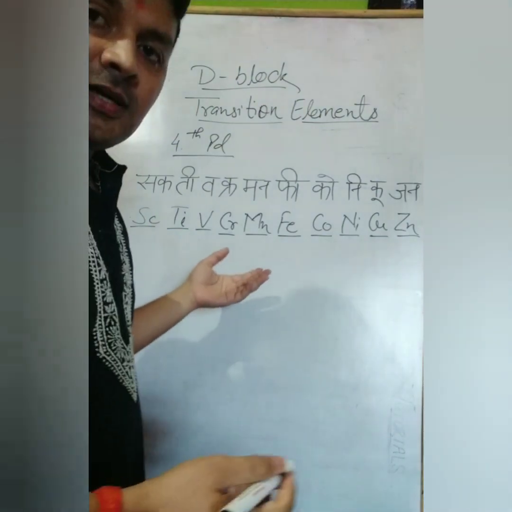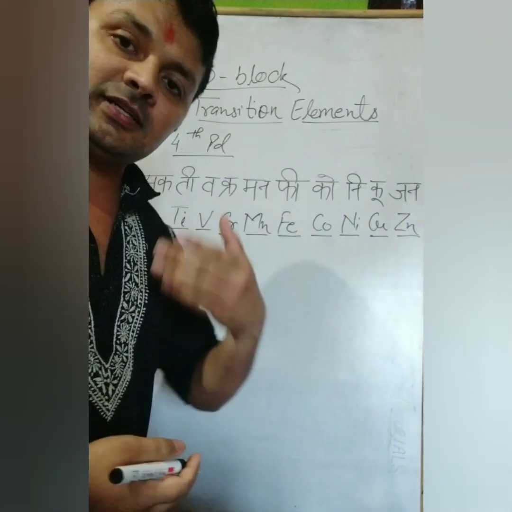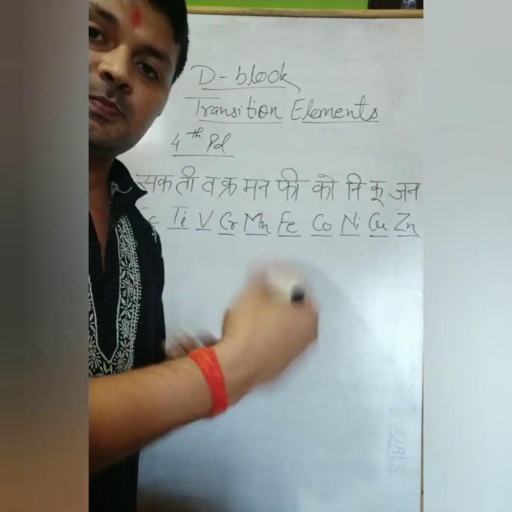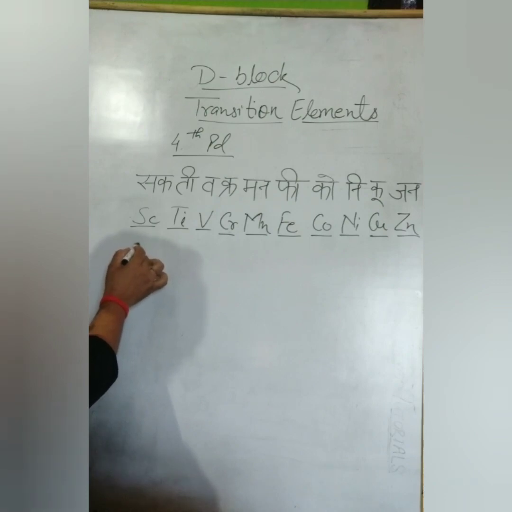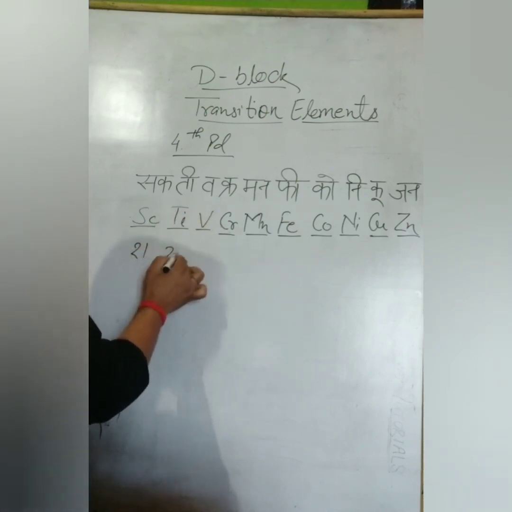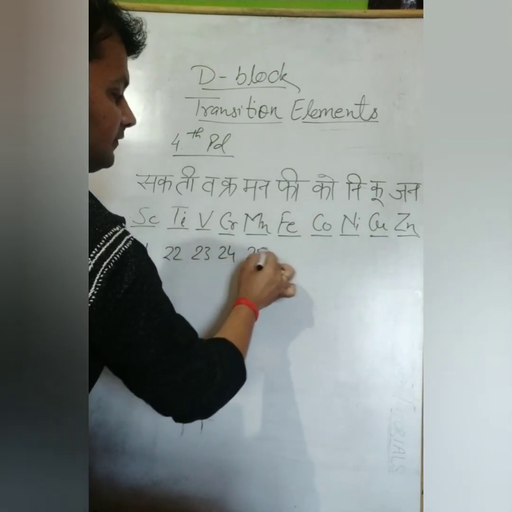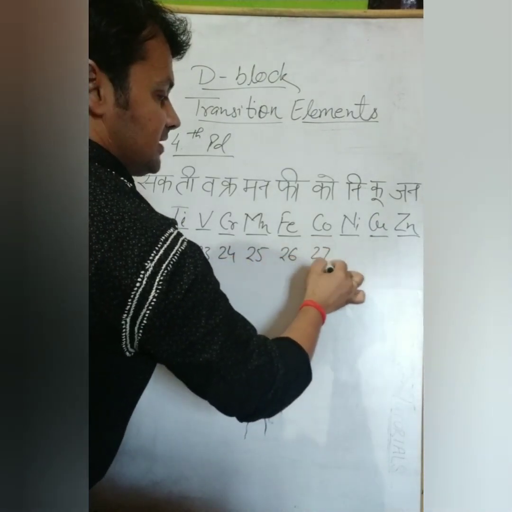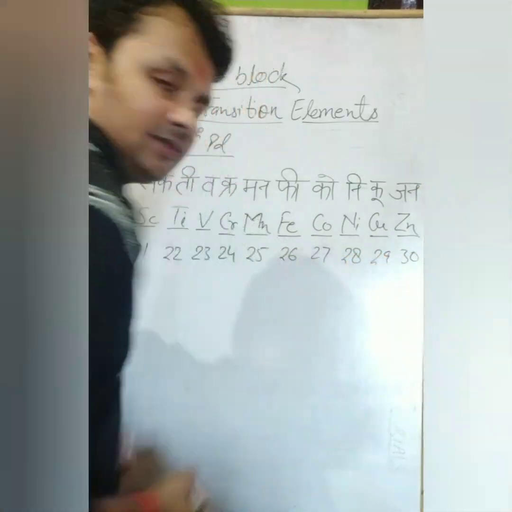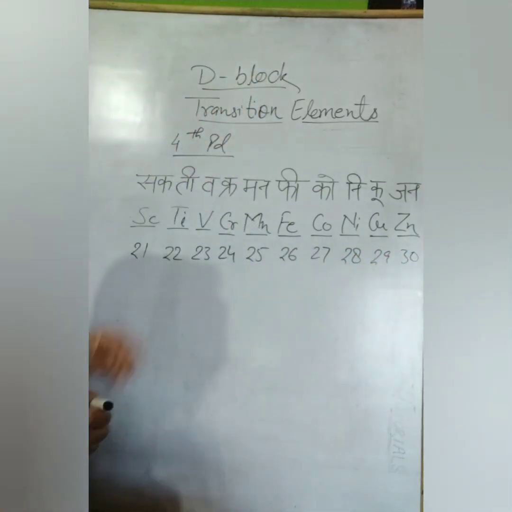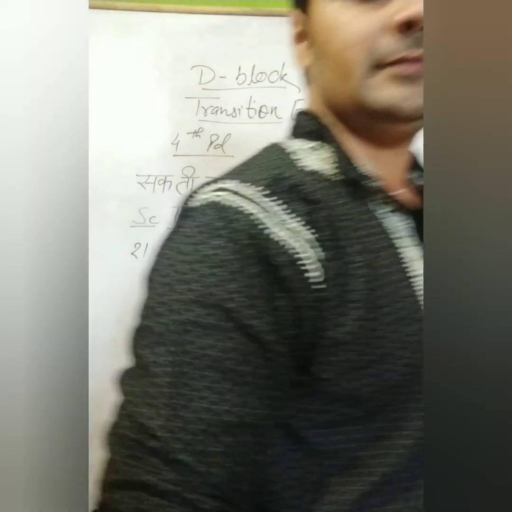Scandium: you just learn the atomic number of the first element of the series, and the rest is in sequence, just plus one. So scandium is 21, then 22, 23, 24, 25, 26, 27, 28, 29, and 30. That's it. Super easy. Learn the names and the atomic numbers in a few minutes.